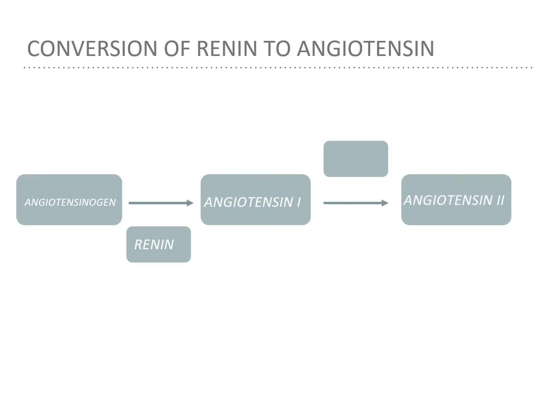In order for this process of conversion to occur, the enzyme called angiotensin converting enzyme, or ACE, is utilized. Found in the vascular endothelium, particularly in the lungs, the ACE cleaves off two amino acids to finalize the formation of angiotensin II.